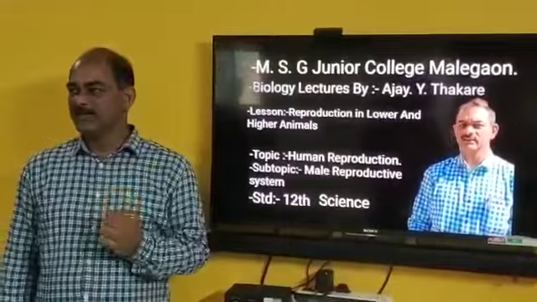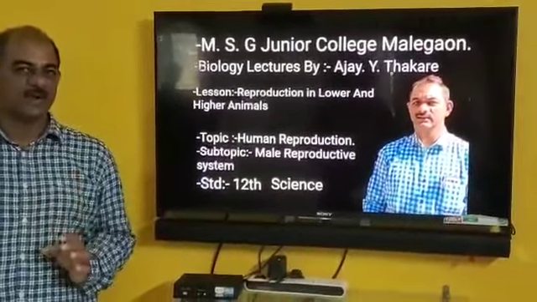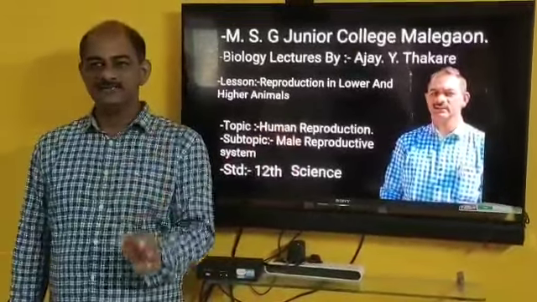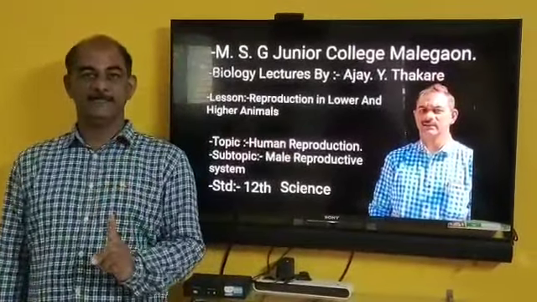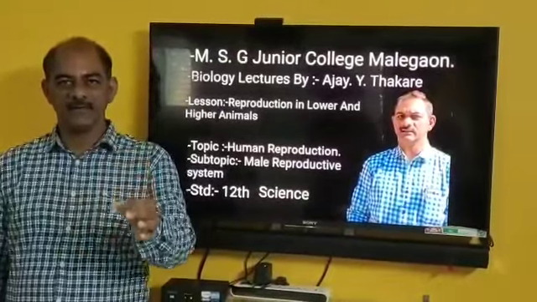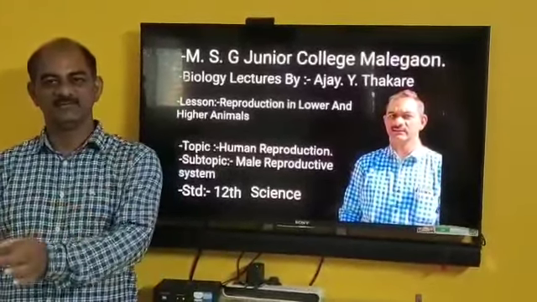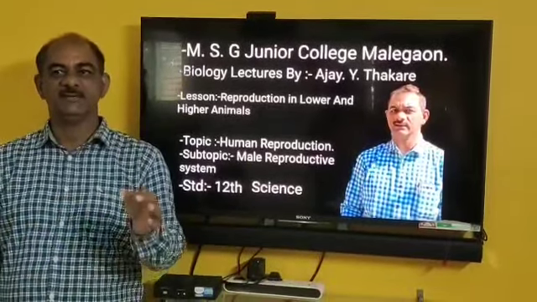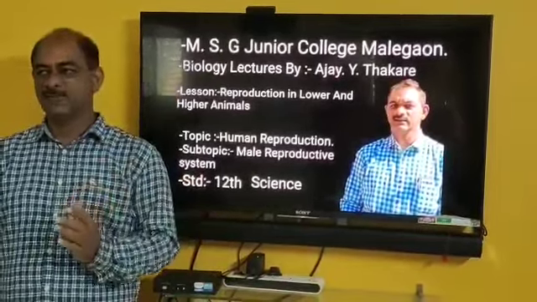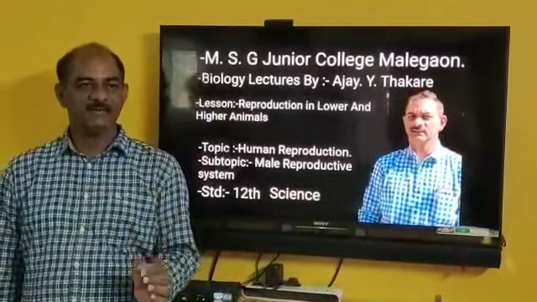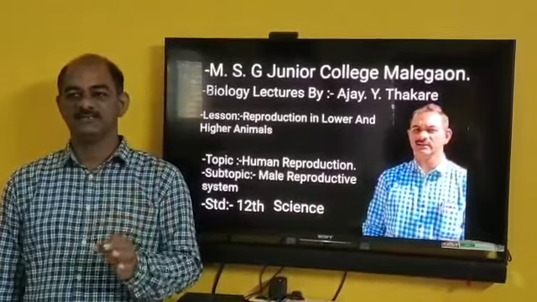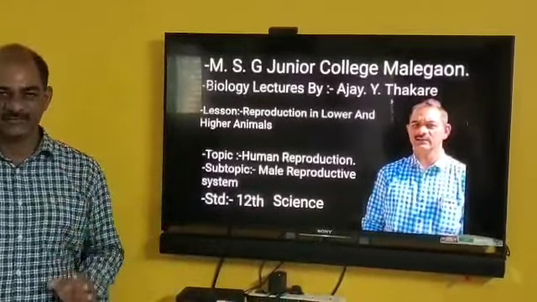Before the male reproductive system, during human reproduction, some events will occur. The first event is gametogenesis. Gametogenesis means formation of gametes, that is male gamete as well as female gamete. Second one, fertilization. After gamete formation, the union of haploid male gamete and haploid female gamete, then diploid zygote formation will occur. That is the fertilization process.